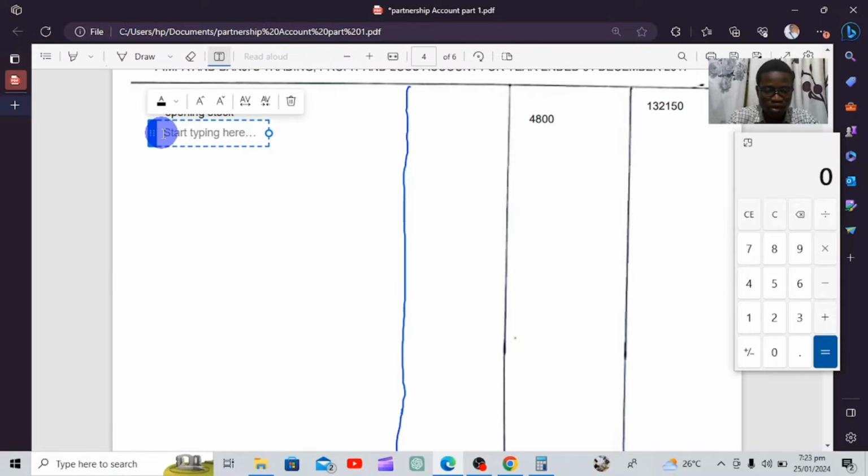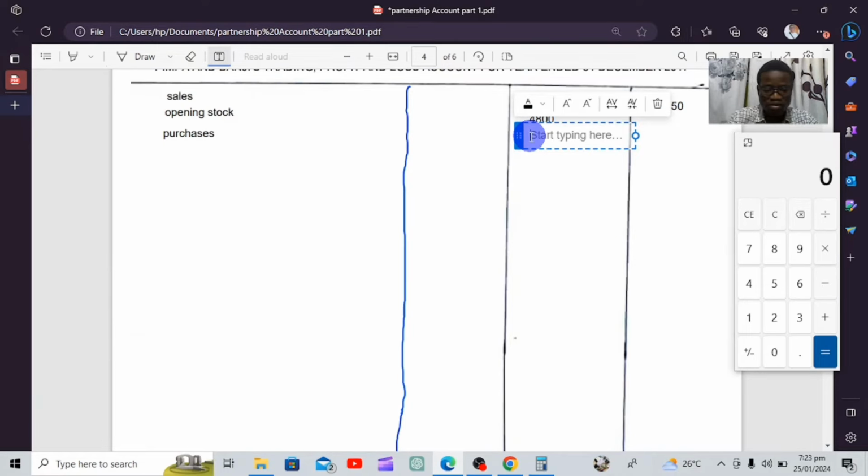So we're going to enter our purchases, which was 60,600. From there, we are going to add the two: our opening stock plus our purchases.